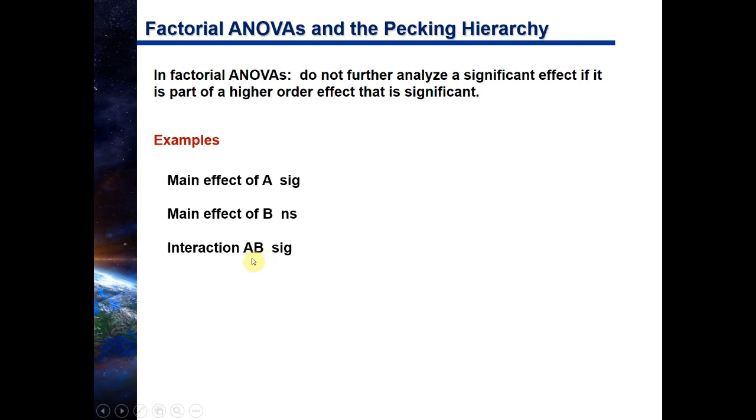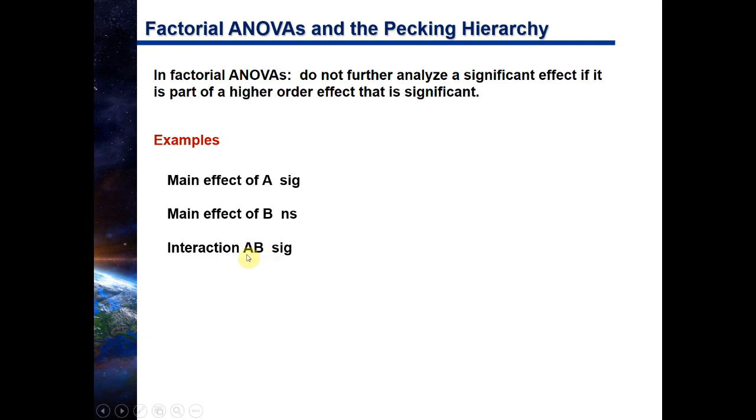It's considered higher order. Again, even though A is significant, instead of following up with post hoc tests, which you would normally do, remember, if you have three or more means. If you only have two means for A, you don't need to follow up because you know where the difference is. But if A had three or more levels, you still would not follow it up with post hoc because A is a part of this higher order effect. So what would you do with this?